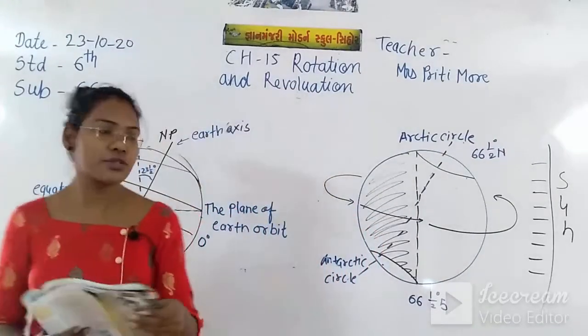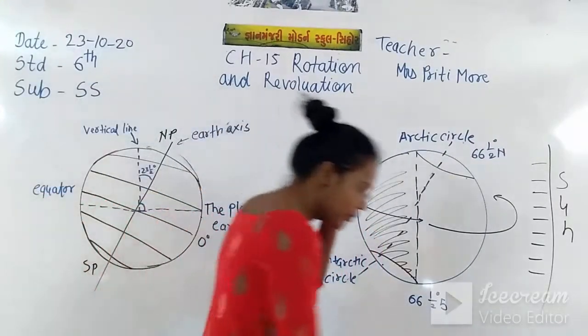So students, you just note down this diagram and this diagram in your notebook.